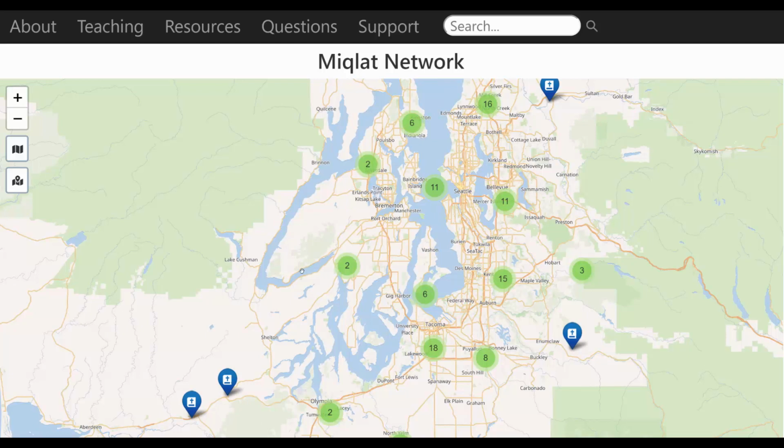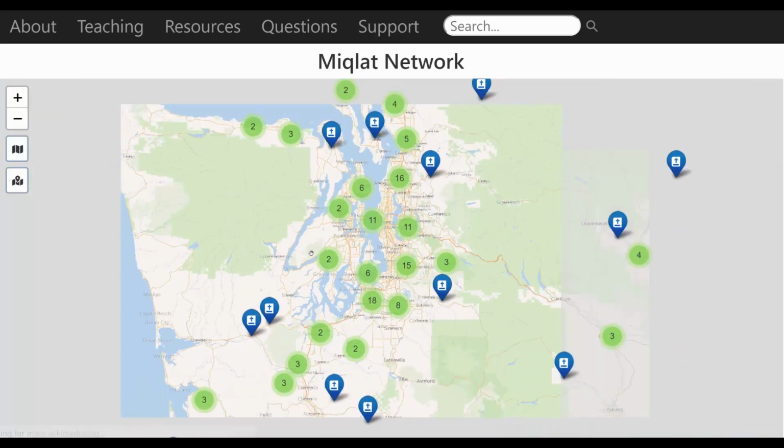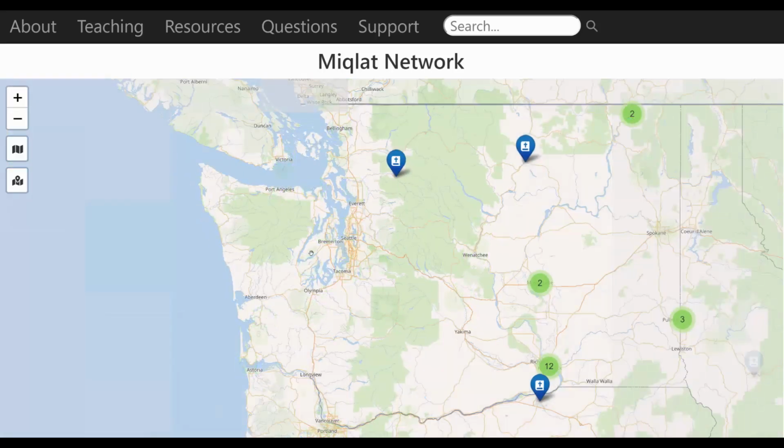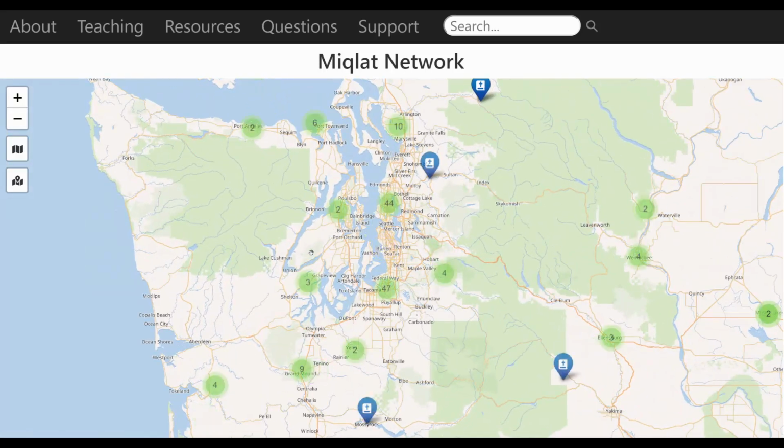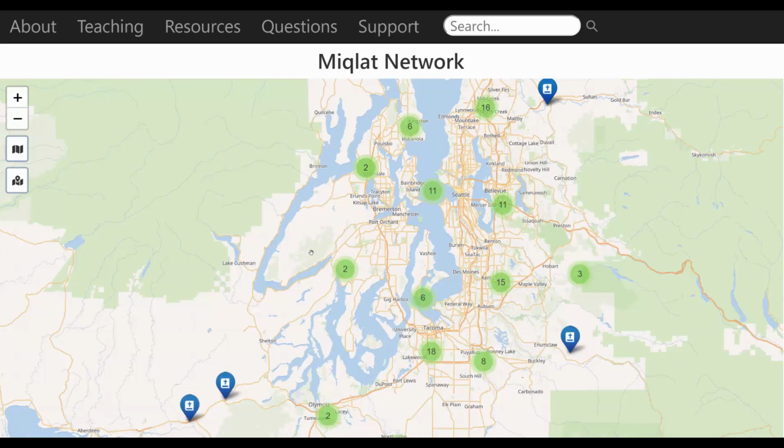You can also use the scrolling wheel on your mouse to zoom in and out, presuming your mouse has one. Now you can't see me do this, but I'm going to do that. So I'm scrolling my mouse right now, and you can go either direction. To contact people, again, you would just click on a blue pin, and we'll do that in a second. I want to show you something else first.